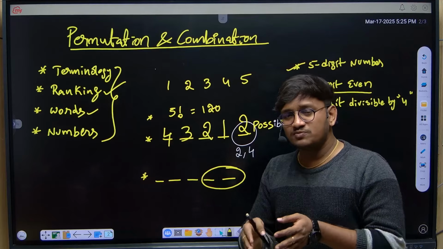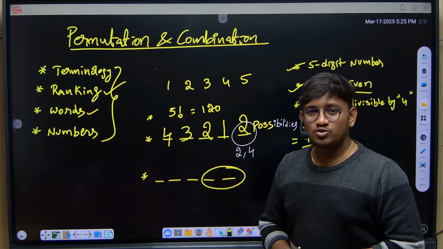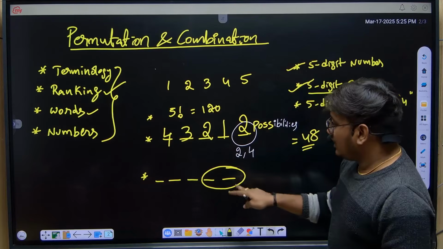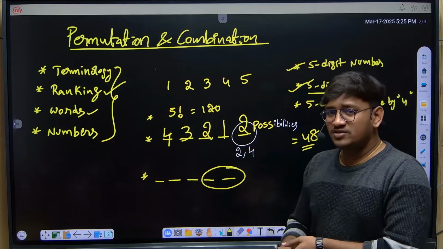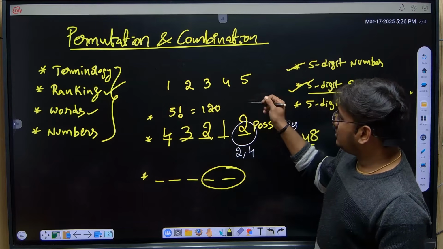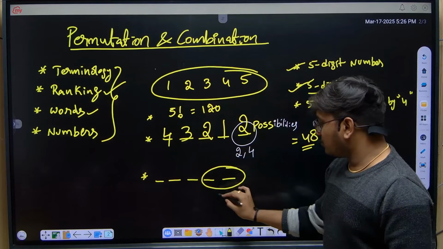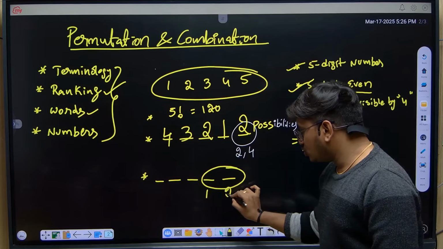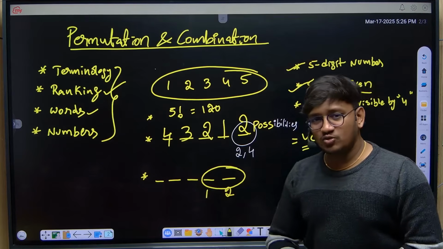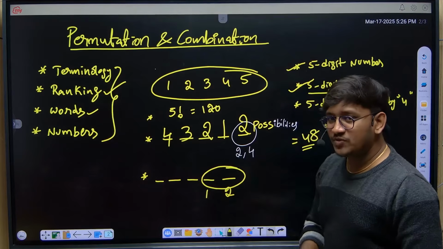Last 2 numbers must be divisible by 4, right? If it is the last 2 numbers, what are the combinations that I can place by using these values for the last 2 numbers? I'm getting the possibilities. It can be 1 and 2. If the last 2 digits are 12, obviously it is divisible by 4.